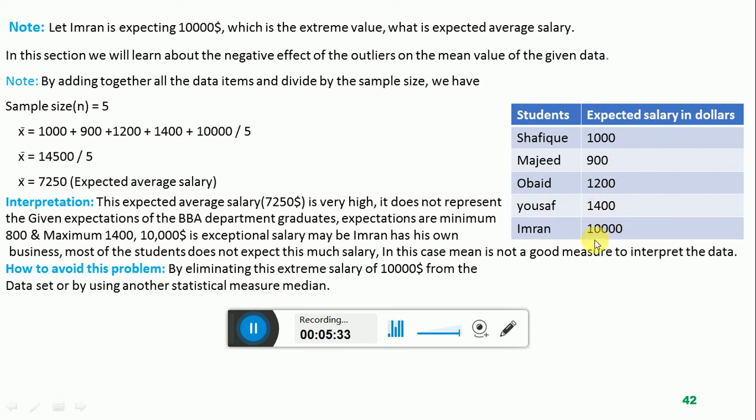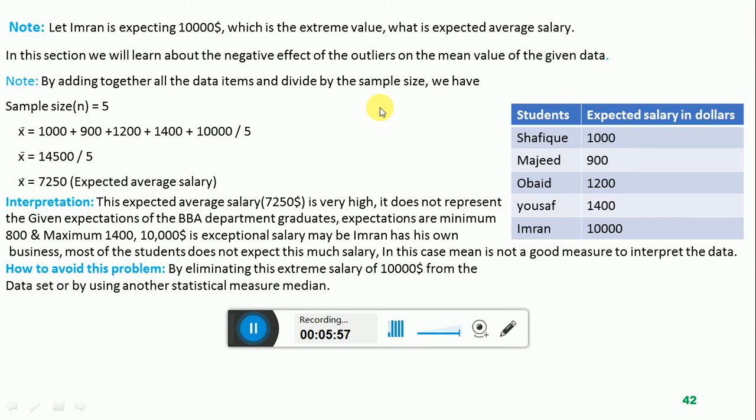So this is a very huge difference. The differences between the salaries of the students are minimum $100 or maximum $200. But Imran is expecting $10,000, that is very large, and that is why this $10,000 is called an outlier, the largest value of the data set.